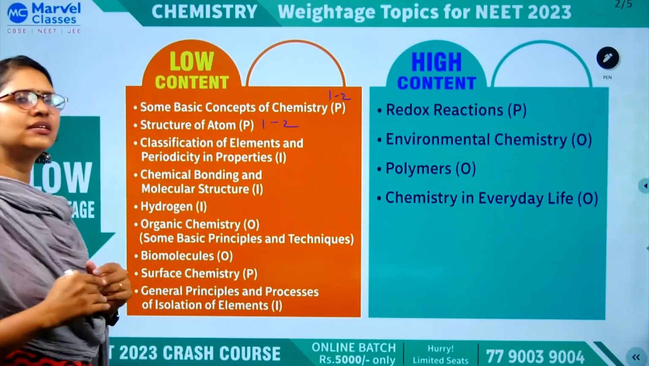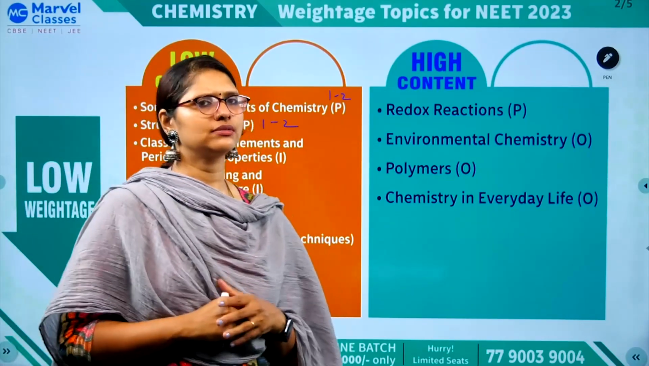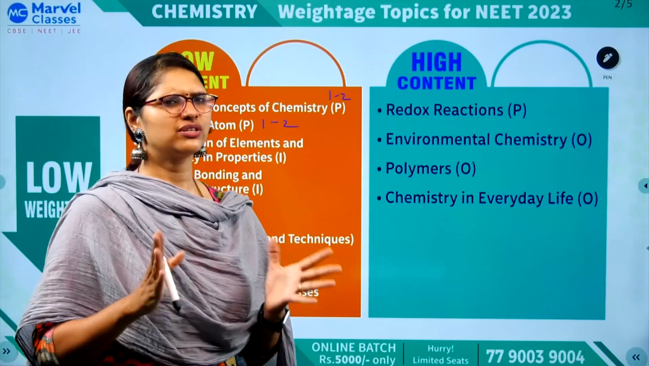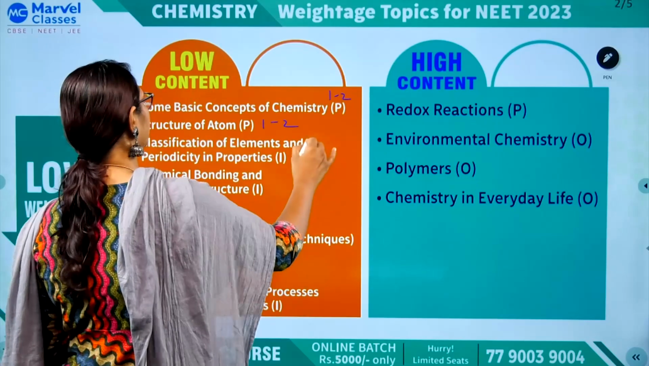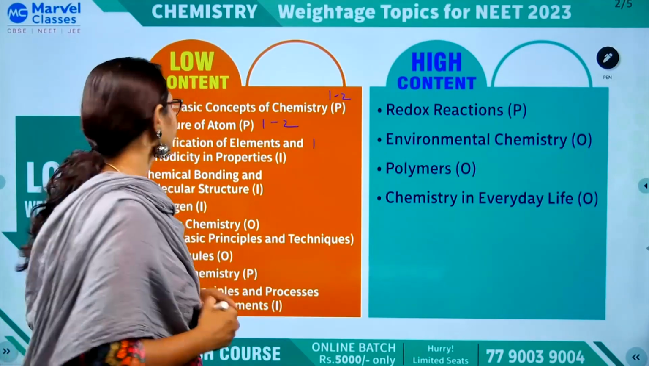Classification of elements, 1 question you can get, okay. Low content also, you can just finish that chapter in half an hour, and then 1 question you can get on periodicity, definitely.